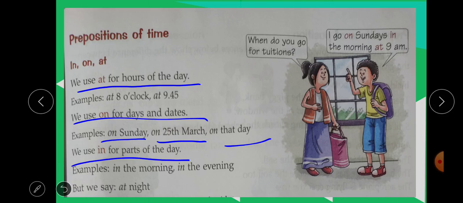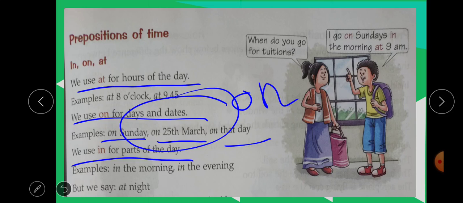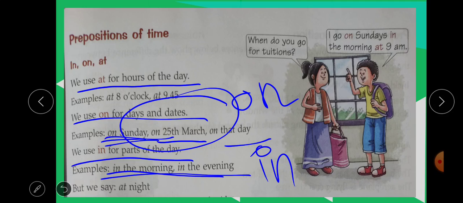We use in for parts of the day. Now look here: for a whole day and date we use on, but for a part of the day we use in. Here we use on Sunday, but in the morning, in the evening are parts of, suppose, Sunday.